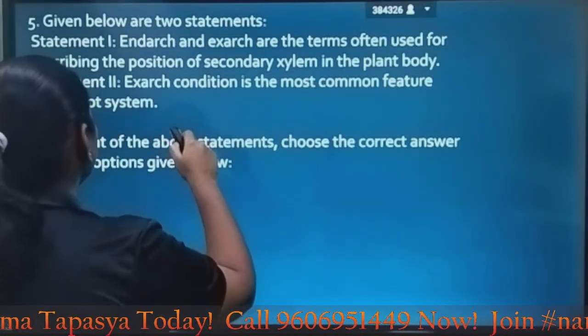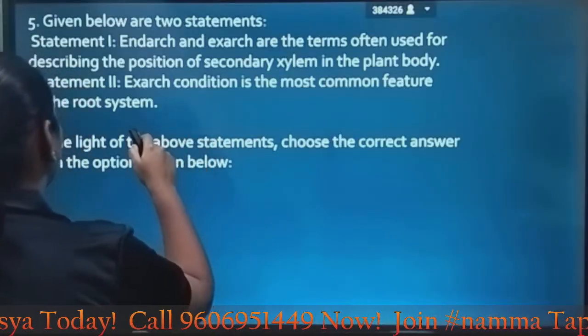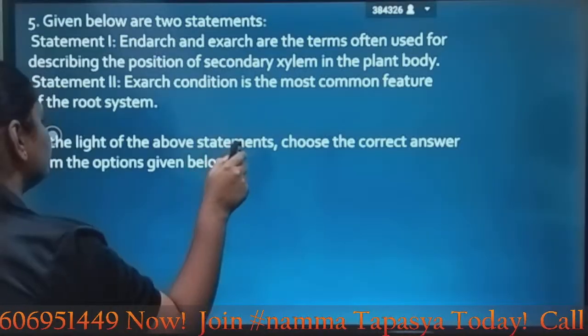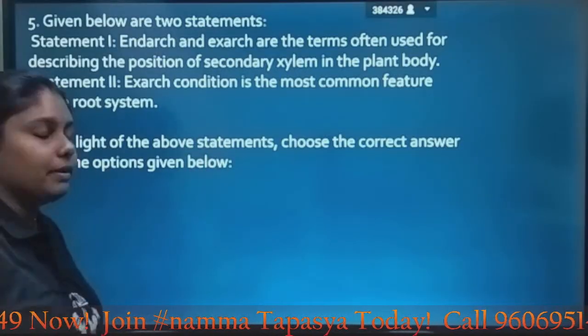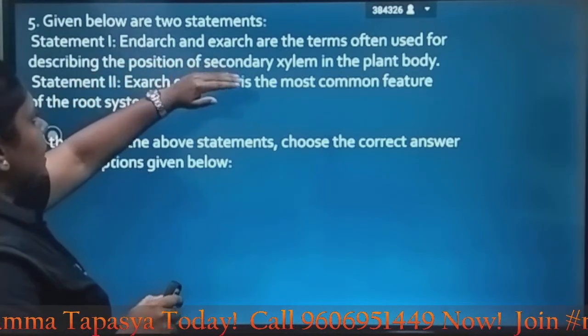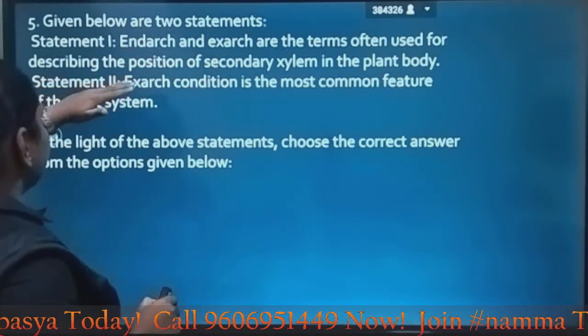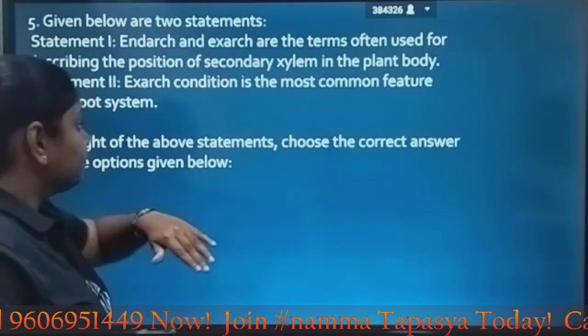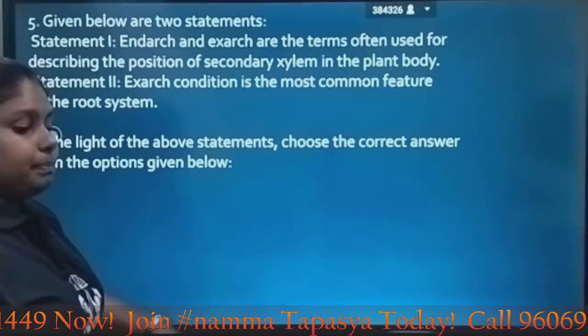Next question, given below are two statements, statement 1 and statement 2. In the light of the above statements, choose the correct answer from the options given below. Let's read the statement. Endarch and exarch are the terms often used for describing the position of secondary xylem in the plant body. What is endarch?